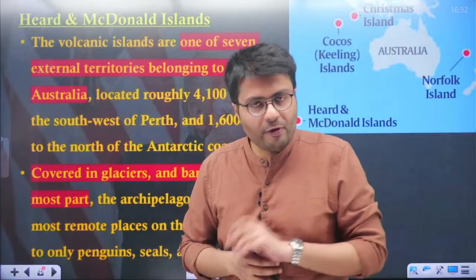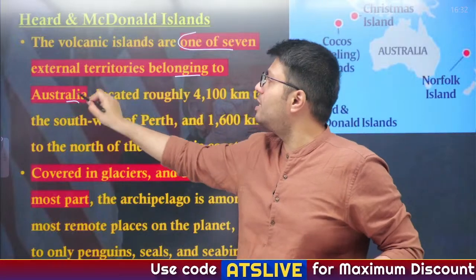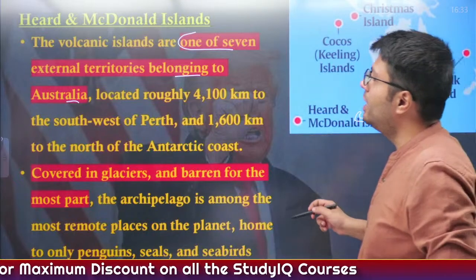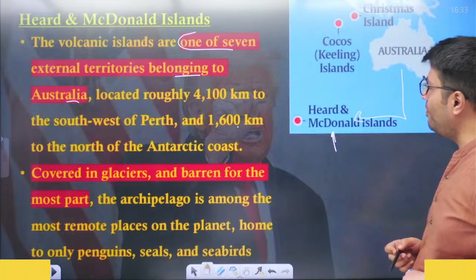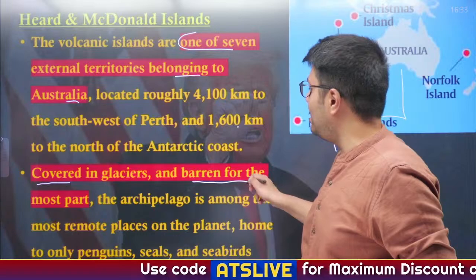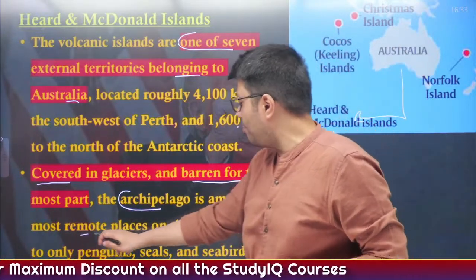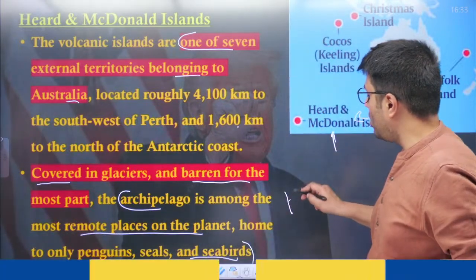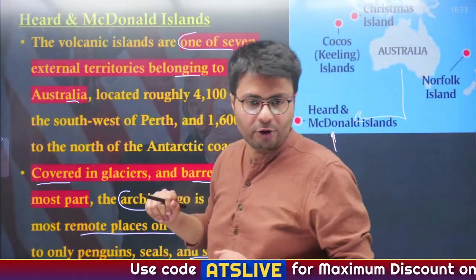Now let us understand a few facts about this island. This is a volcanic island, and it is one of the 7 external territories which belong to the country of Australia, and it is located roughly 4,100 kilometers southwest of Australia and roughly 1,600 kilometers north of the Antarctic coast, right? In terms of geographical condition, it is covered in glaciers, and it is barren land for the most part. It is an archipelago and one of the most remote places on the planet, and it is home only to penguins, seals and seabirds. So there are no human beings on this particular island. This is a funny part that you have to remember.